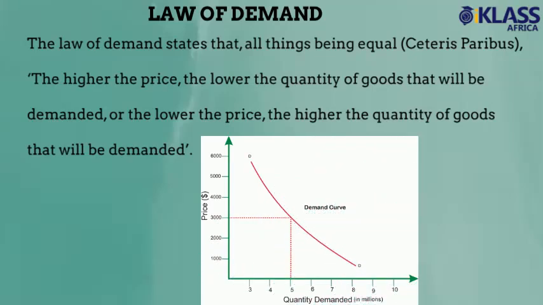It simply means that when the price of a commodity, like yam for instance, is high in the market, very few quantity of it will be demanded by the consumers, and vice versa.